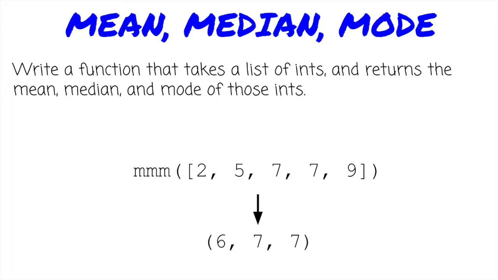Mean, median, and mode is an interesting problem to me, not because of its technical complexity, although there are some interesting parts, but because of the number of small details to keep track of to code a strong solution. It's also dear to my heart because it was the first programming interview question I was ever asked. And we'll just say it's a great reminder of how much I've improved. Let's dive into the problem.